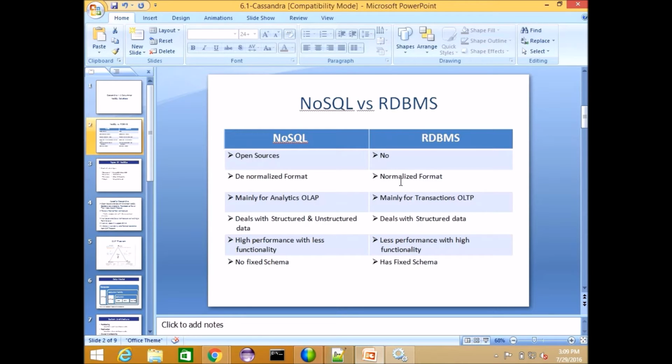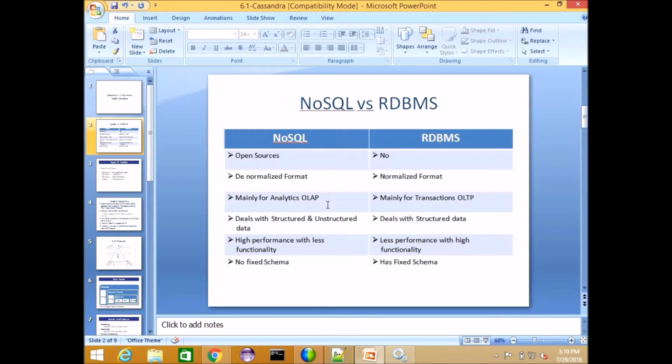And if you go to the RDBMS, there is a normalized format. I mean, we have to create multiple tables, for example, a customer table and an order table and some other tables. So there we have primary key and foreign key relationships we have to maintain in RDBMS. But here, no need to join the tables. All entities we can create in one table only. So that is the advantage here.